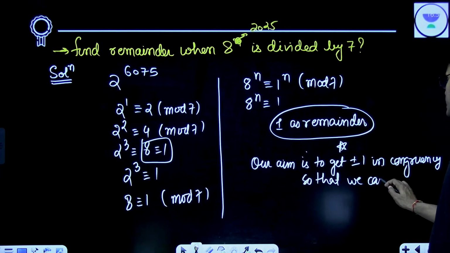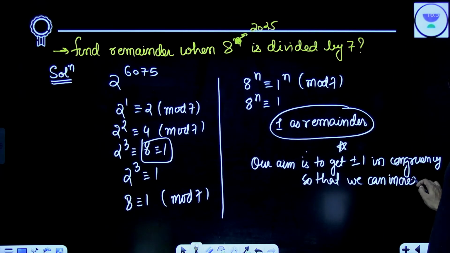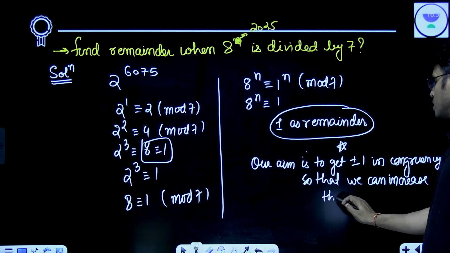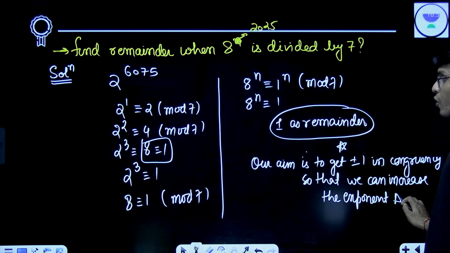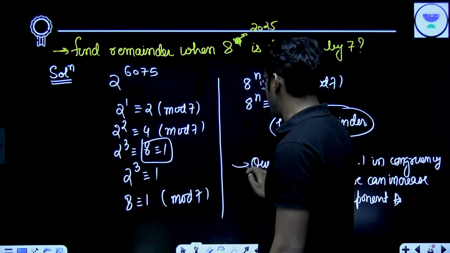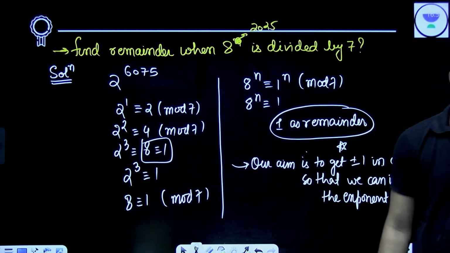We can increase the exponent. What I am trying to do here is, first of all, you write this and then I'll be able to explain it to you.